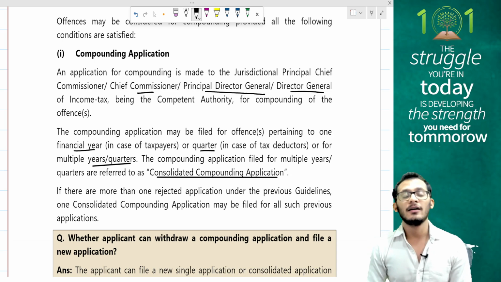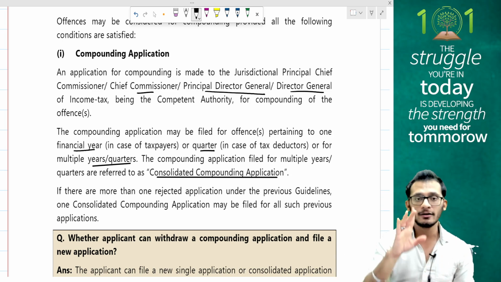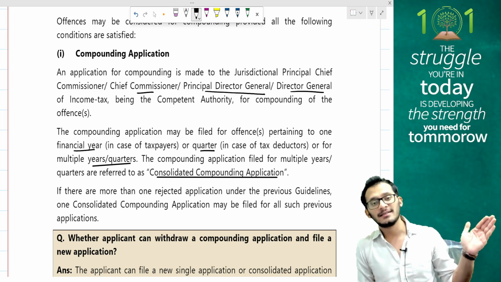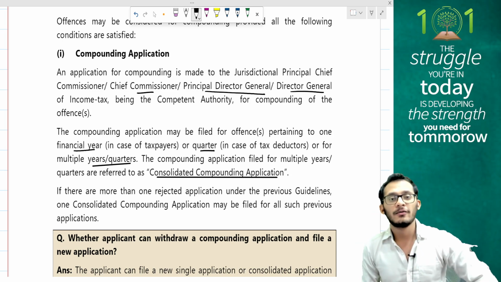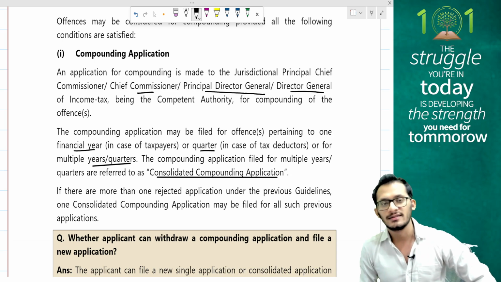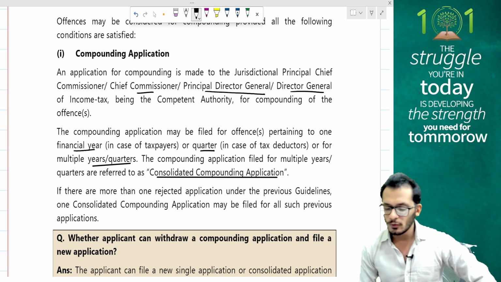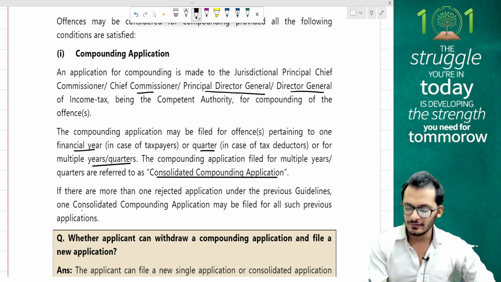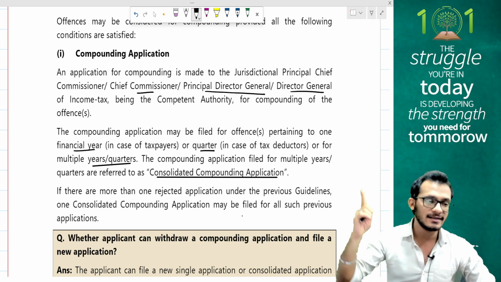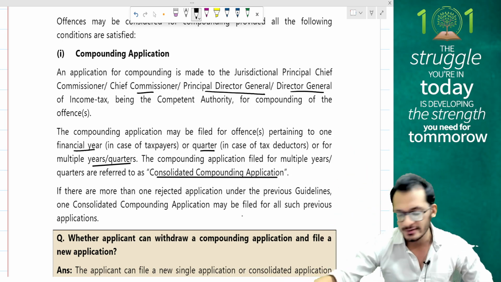Yes, so if you have made a lot of mistakes, then consolidate everything, file one compounding application, clean off all the past history, and then start afresh by going forward and telling that you will never make any mistakes once again. Clear? Great. If there is more than one rejected application under previous guidelines, then one consolidated application can also be filed. Like I said, if they rejected it earlier, then you can file once again.